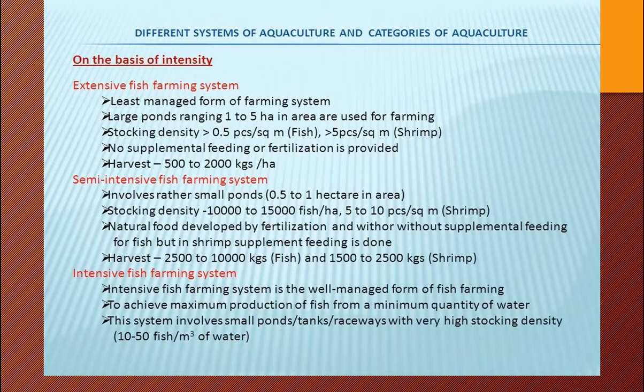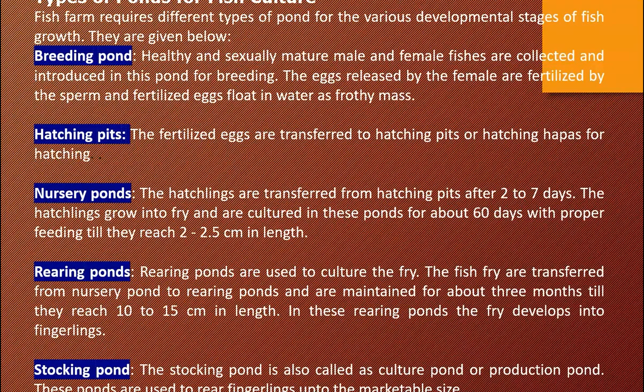To achieve maximum production of fish, it farms with a minimum quantity of water. Okay, the system involves small pond, tank and raceways with very high stocking density. So this is for different systems of aquaculture.